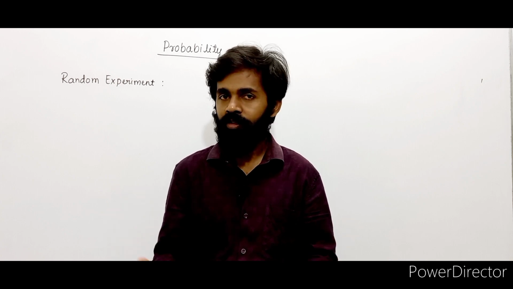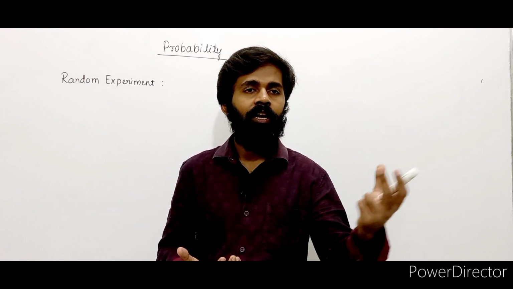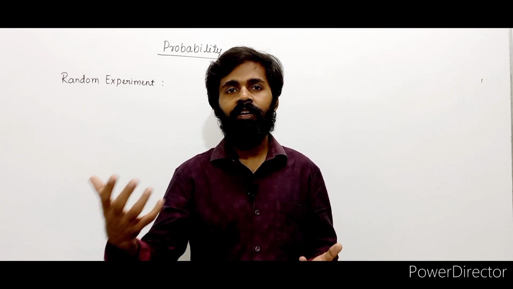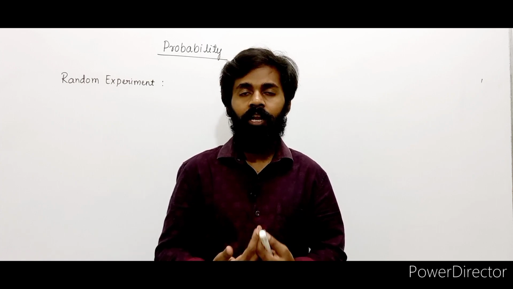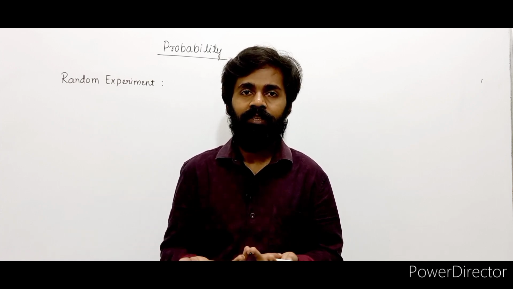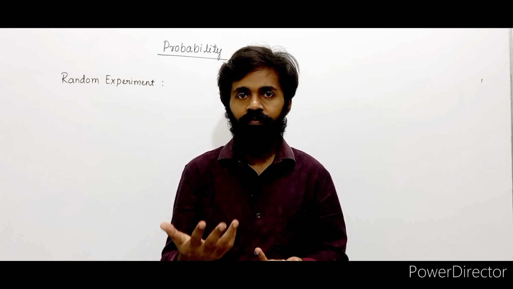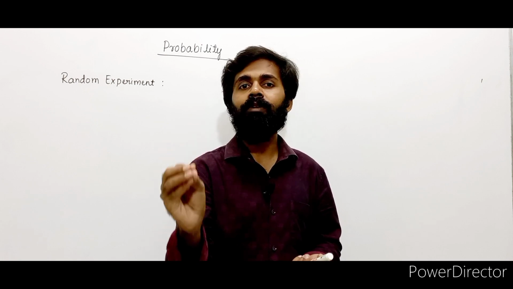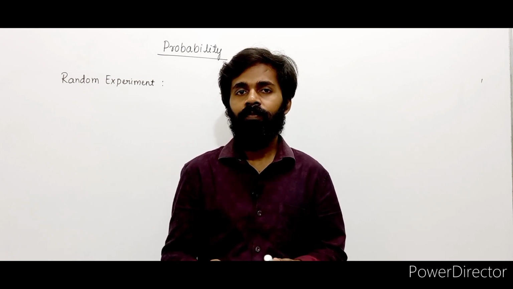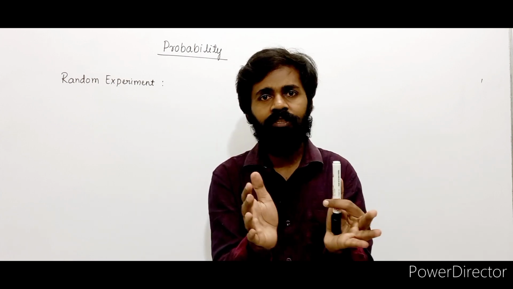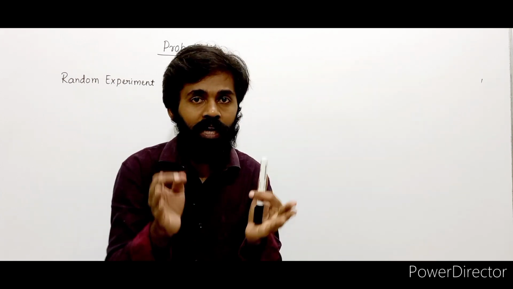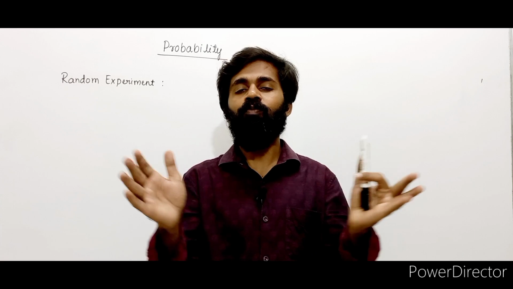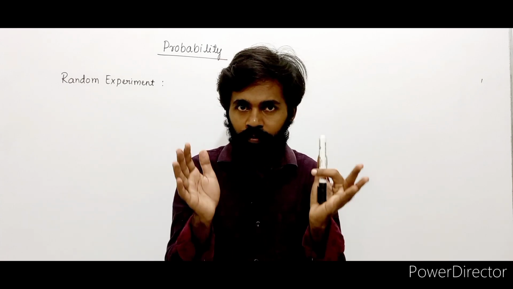Now let's say you are adding the number of balls. There are 2 green balls and 3 black balls, let's say. Now if you add those balls, what's the answer? Total number of balls you get? 5. Now that's a deterministic experiment. That means output is fixed. We can predict the output exactly. There are a total of 5 balls.